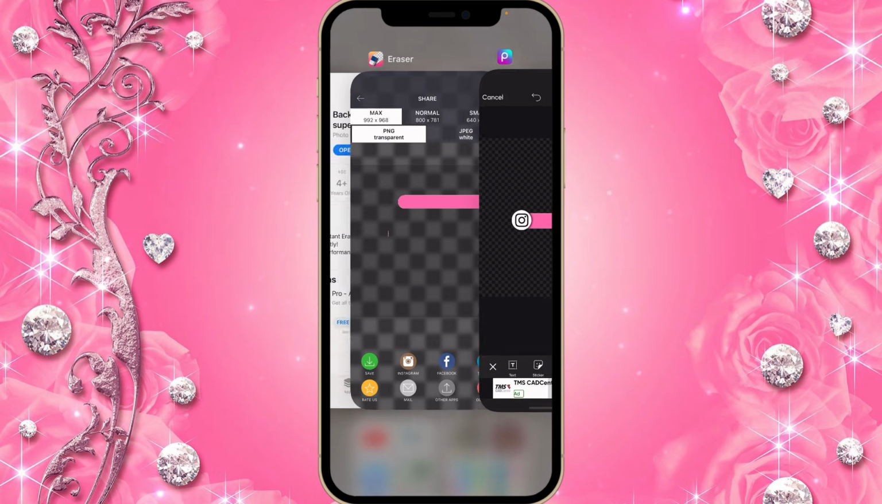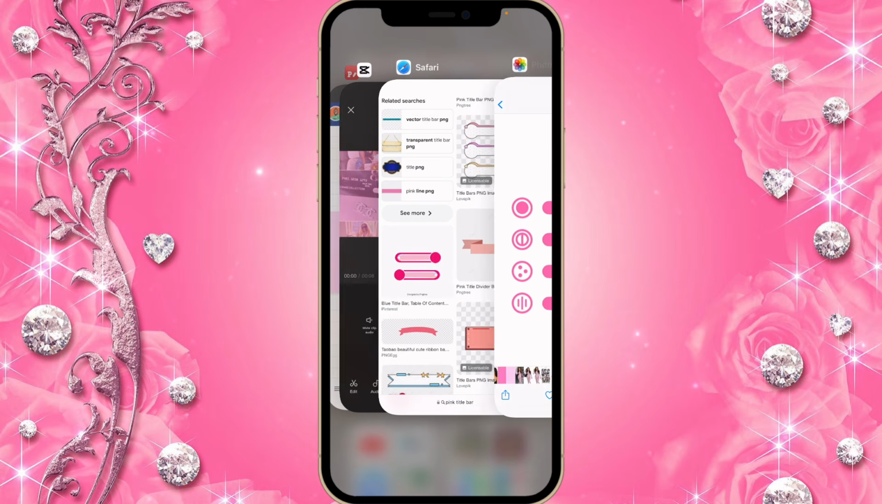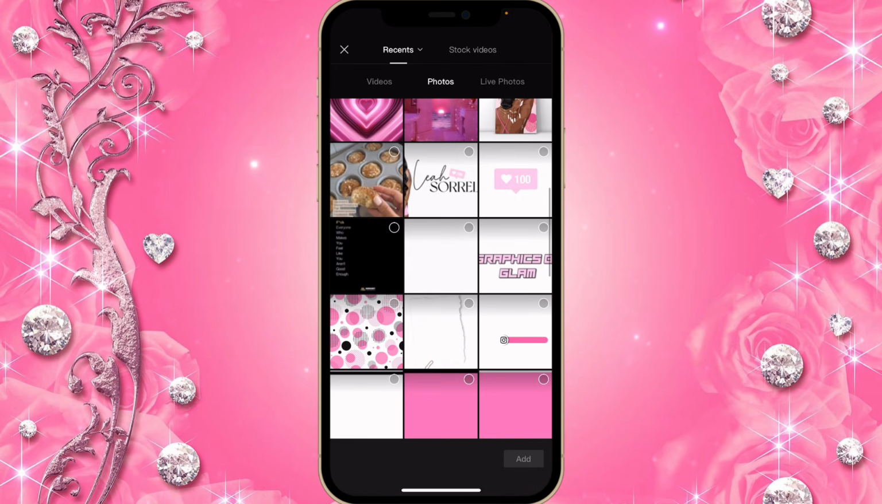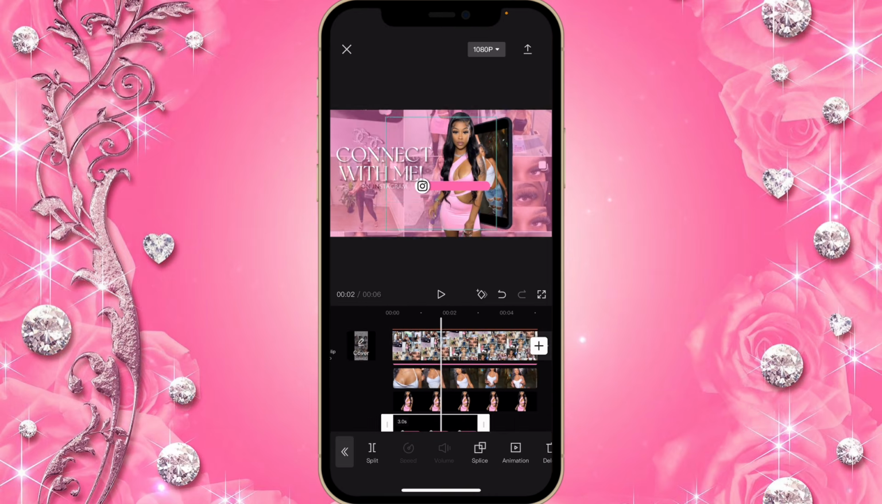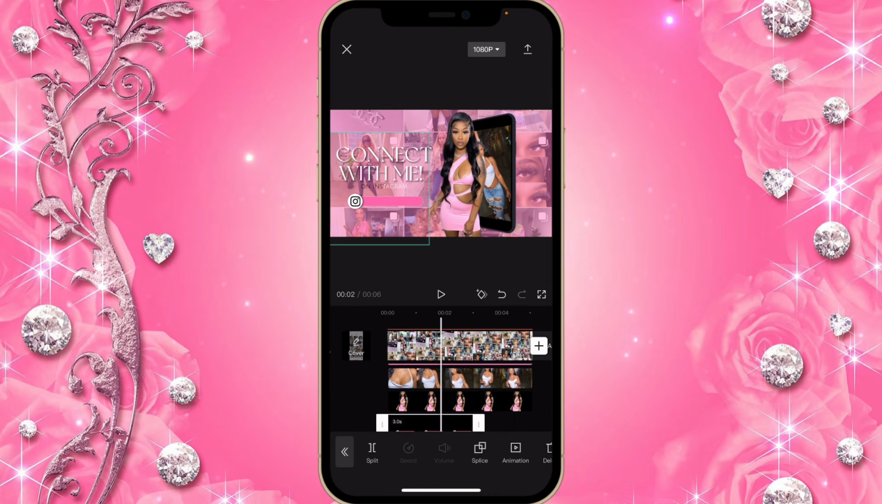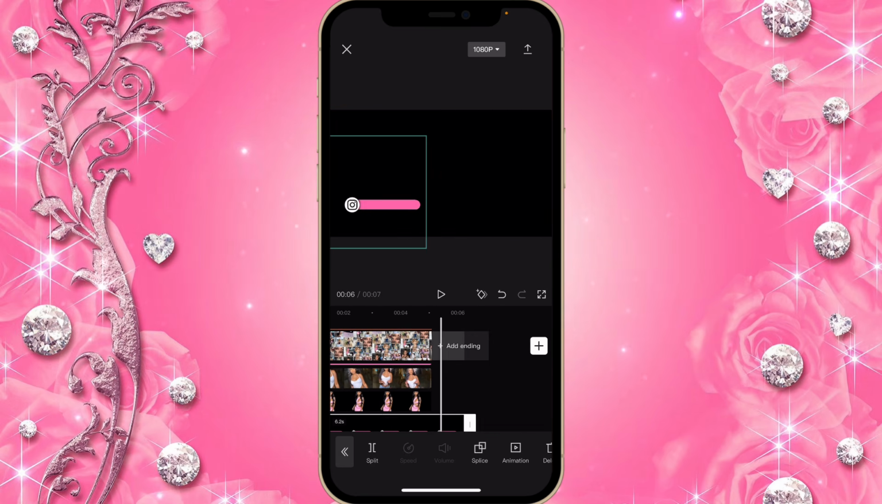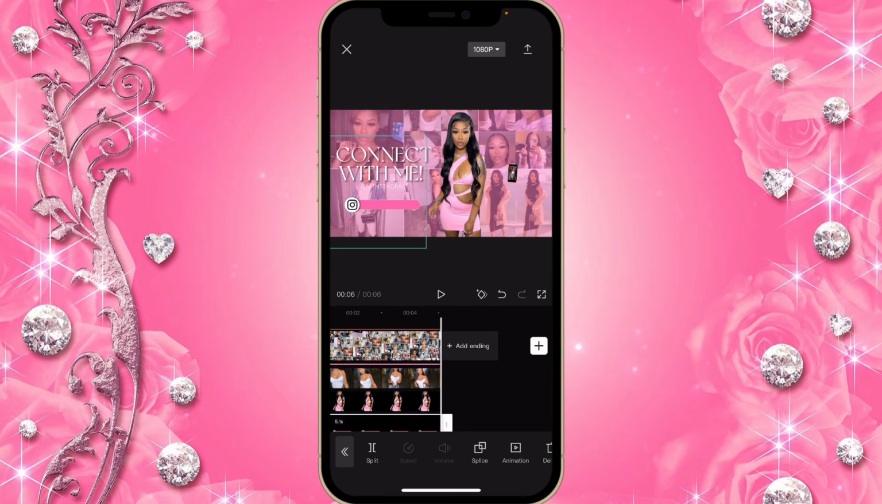Once you finish doing that, you're gonna go back to Capcut, and you're going to upload the title bar we just saved from PicsArt. Then now we're gonna place that here. So the animation I chose was fade in.